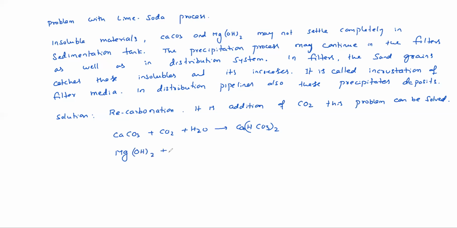Mg(OH)2 plus CO2 gives MgCO3 plus H2O, and this MgCO3 plus CO2 plus H2O gives Mg(HCO3)2. So in recarbonation, this problem can be solved. Incrustation as well as distribution pipeline deposition will be solved.